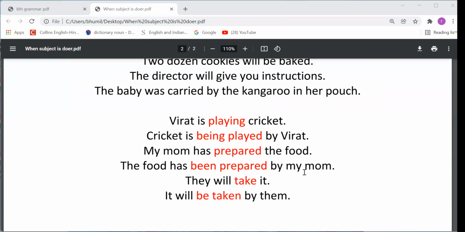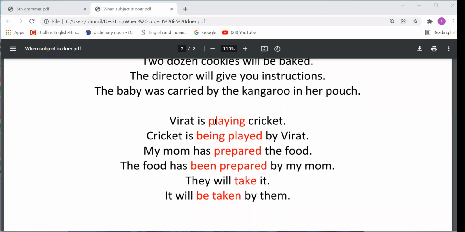So see, the first sentence is: Virat is playing cricket. Virat is the subject and he is the doer also, and with the verb you can also recognize that a form of be is there. After that, the fourth form verb, playing, is there, so that is not the third form, so that is not passive, that is active. Then how to change it into the passive?